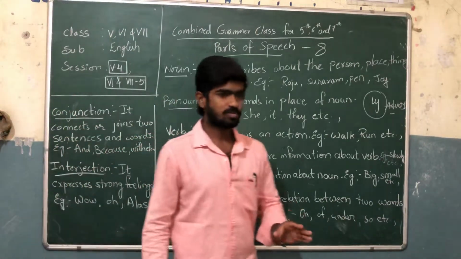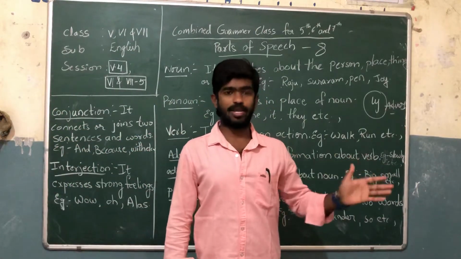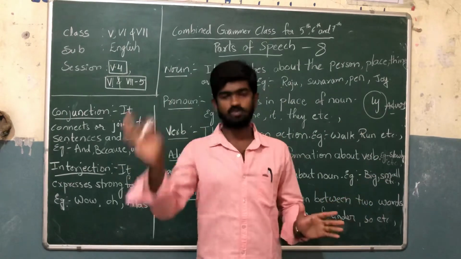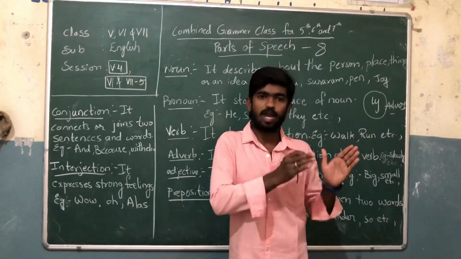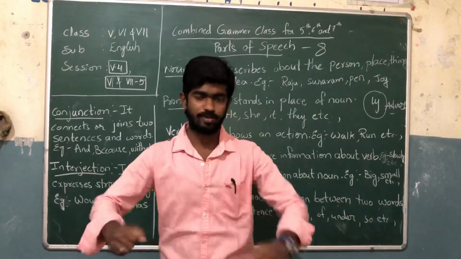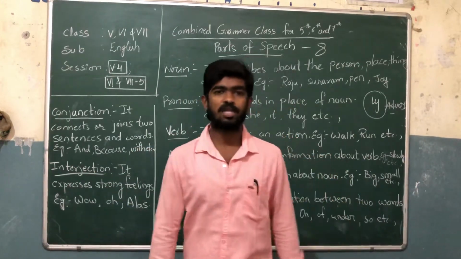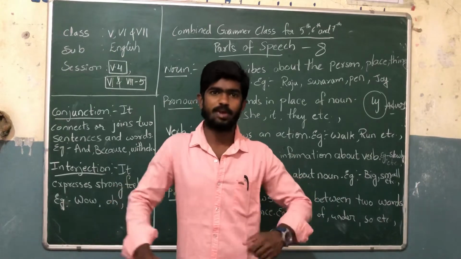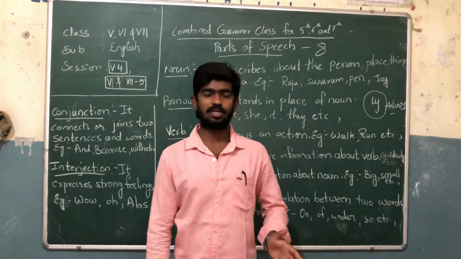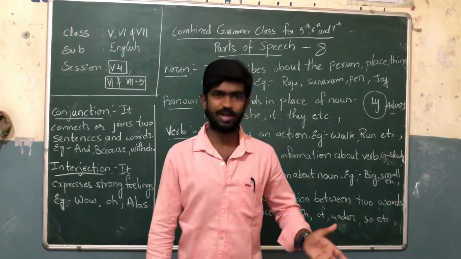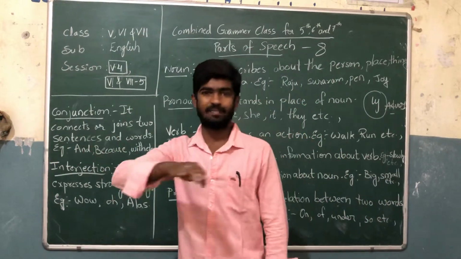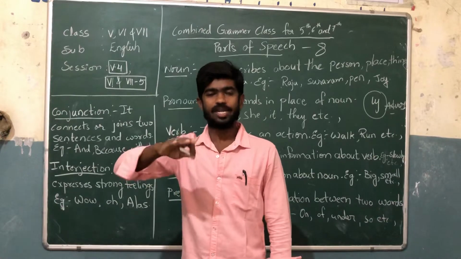For example, the boy is big. Here we are speaking about his appearance, his personality. Another example: Rani is small.